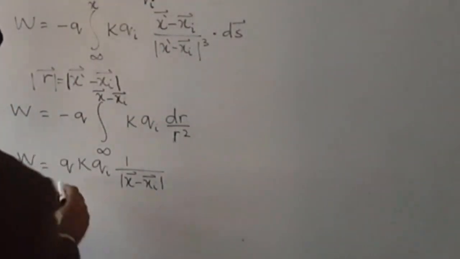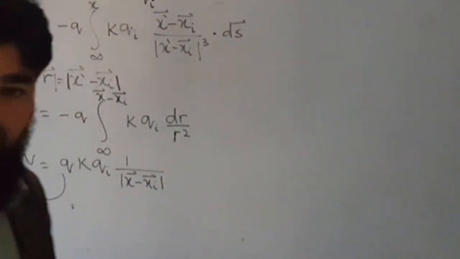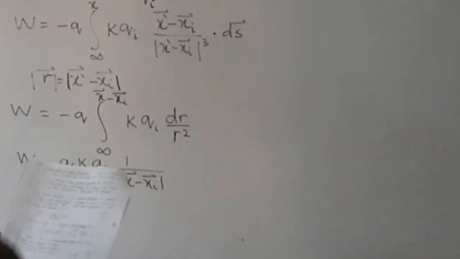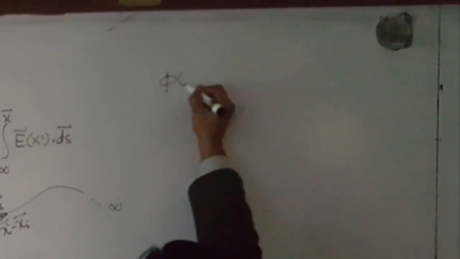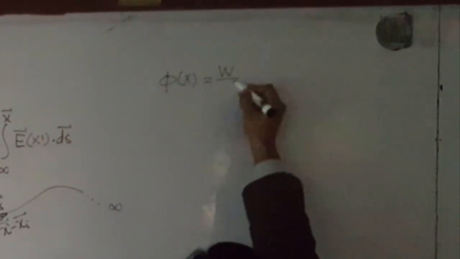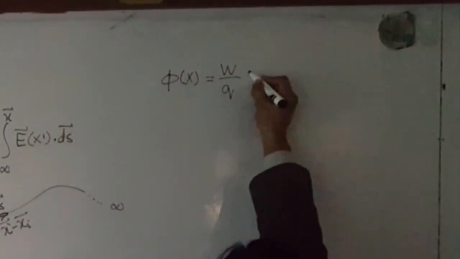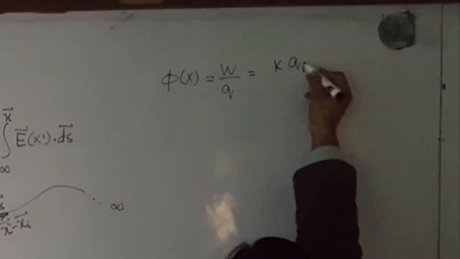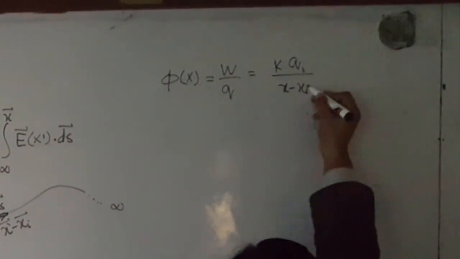Now if I move this q here, means work done on a unit charge, then it will be defined as phi of x is equal to the work done on a unit charge. This was our test charge actually, which we were bringing, and this will be equal to k qi divided by the absolute value of x minus xi.